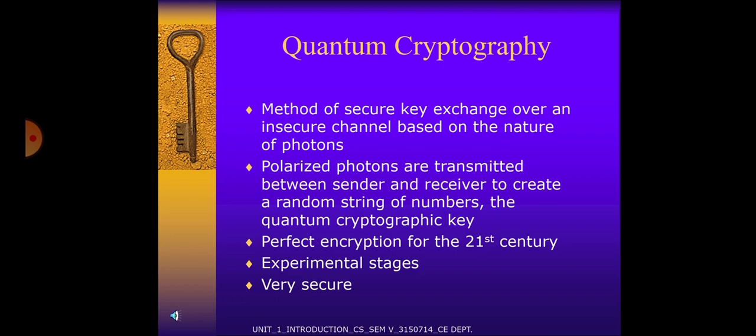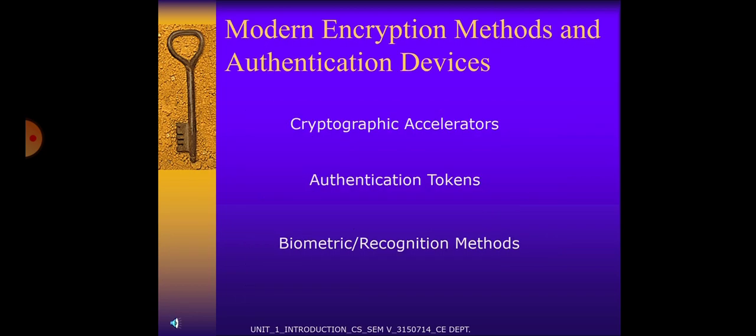It is a method of secure key exchange over an insecure channel based on the nature of photons. Polarized photons are transmitted between sender and receiver to create a random string of numbers. The quantum cryptography key is used for security. It is nothing but a perfect encryption for the 21st century. It's at an experimental stage and it's very secure.